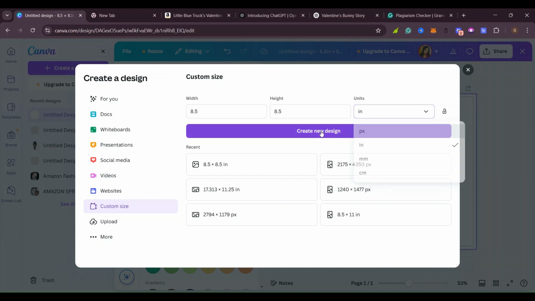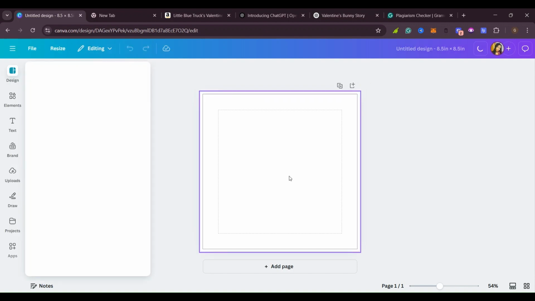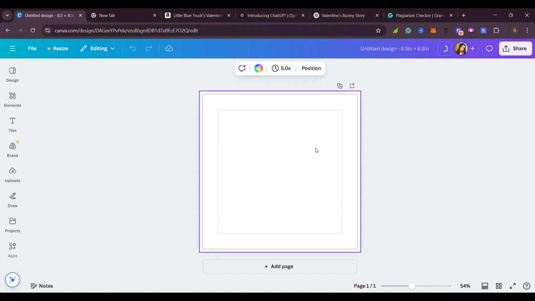I'll just click on create design and it's going to bring me the frame where I'm going to design my story. As you can see, this is the frame that Canva has given me. So I'm going to work within this box.